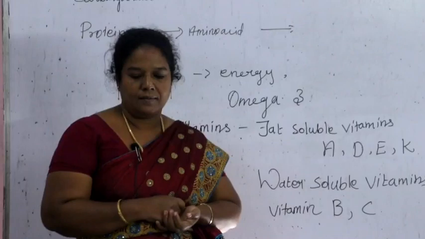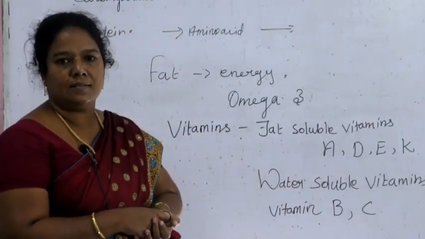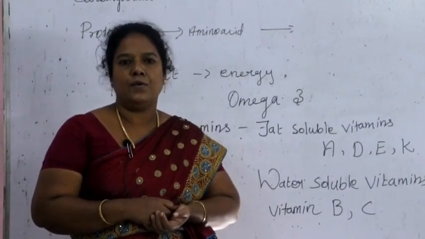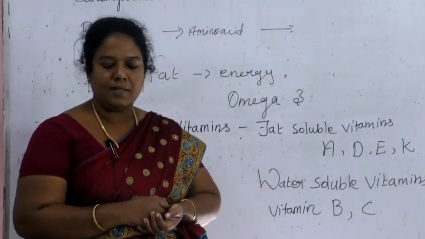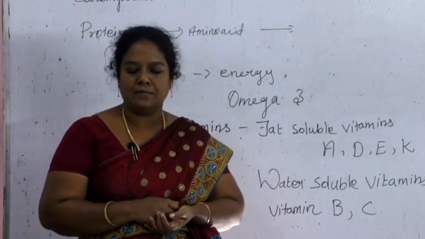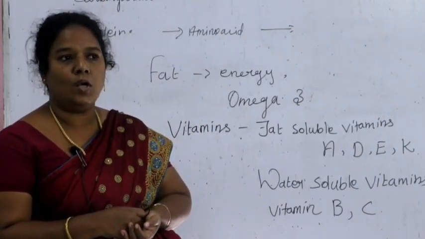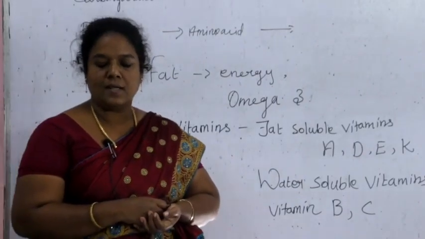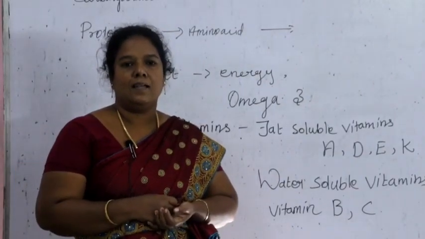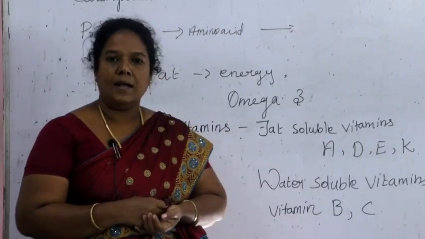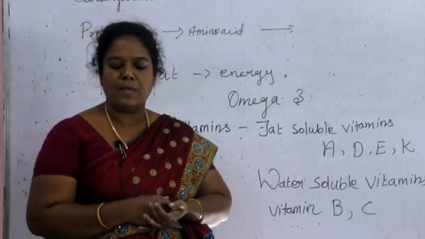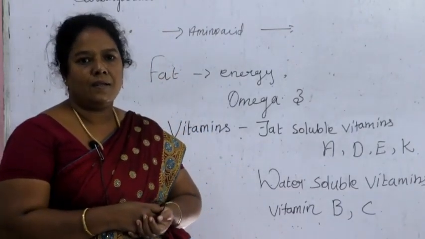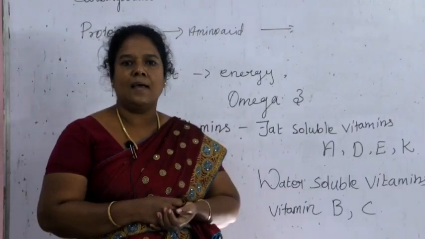Then the next one is vitamins. See, the vitamins are vital nutrients. Vital nutrients means very important nutrients required in small quantities, which help in specific physiological and biochemical functions. Physiological function means internal functions: respiration, circulation, digestion. Biochemical function means metabolic functions, reactions which take place in the cell.